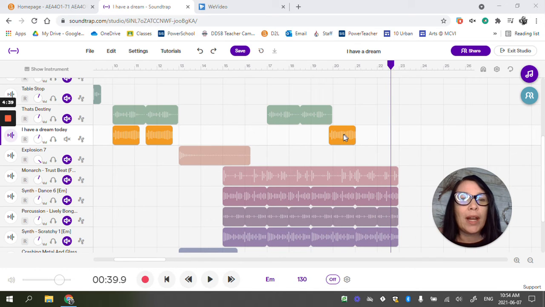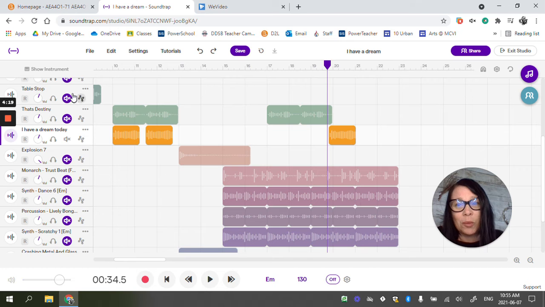As an example, I have a section of Martin Luther King Jr.'s speech where he says, "I have a dream today." With the audio that I recorded, I spliced it down so it isolates just that. Maybe it's part of a song you've isolated, or your voice. You've cropped out everything else. I muted everything so you can just hear the part that I've isolated.